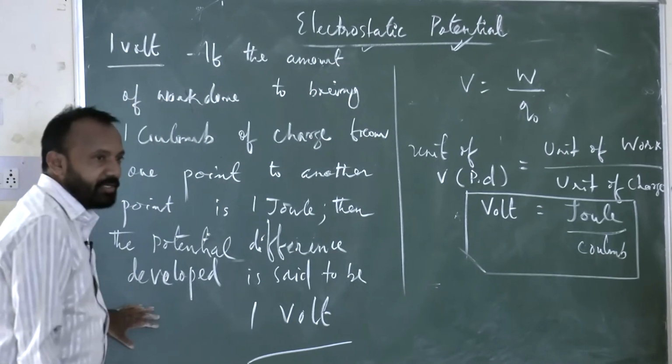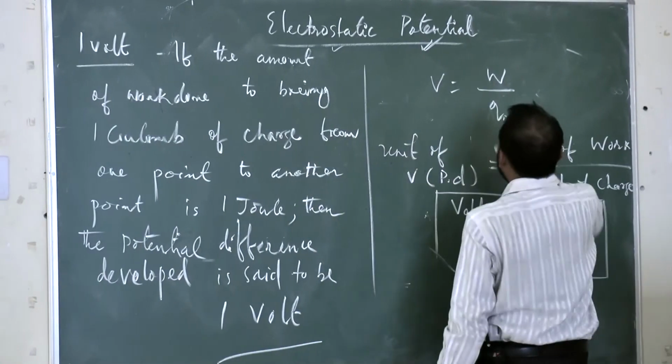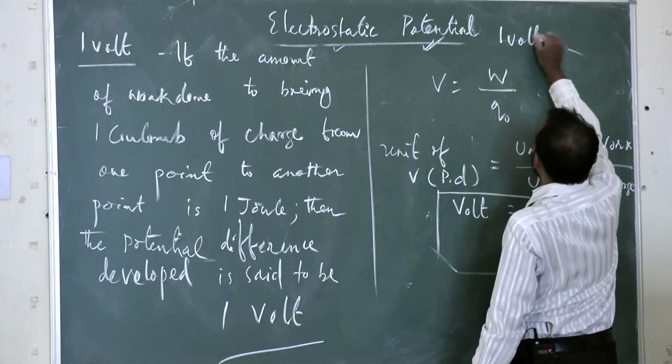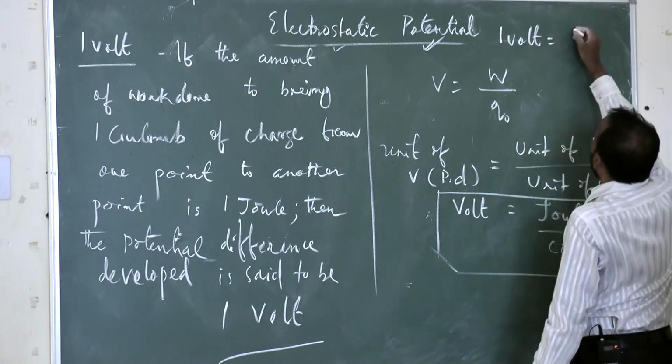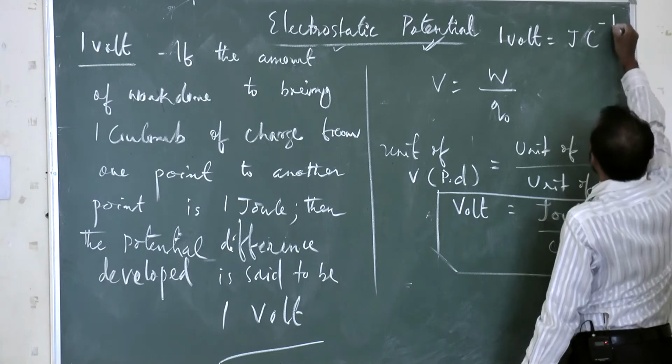So this is the definition of 1 volt. We can consider it: 1 volt is equal to 1 joule per coulomb. How to write? 1 volt is equal to 1 joule per coulomb, J C minus 1 we can write.